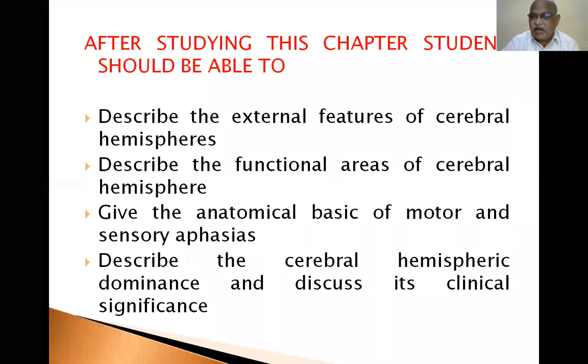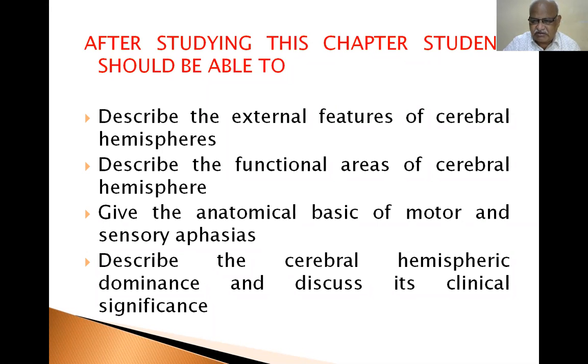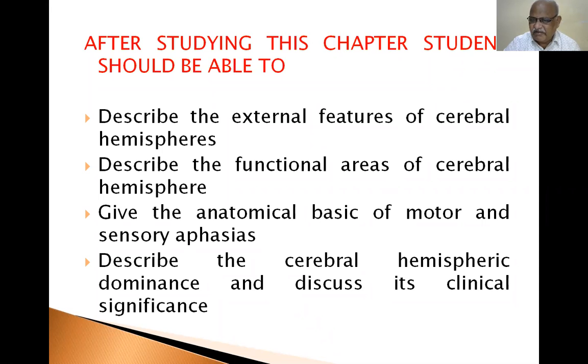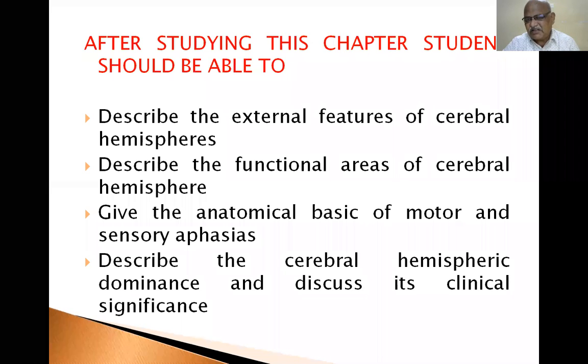Now, after the end of this session, as a student, you must be able to describe the external features of the cerebral hemisphere. Describe the functional areas of the cerebral hemisphere. There are so many functions: motor functions, sensory functions, auditory functions, visual functions. For each function, there is an area present in the cerebral hemisphere.